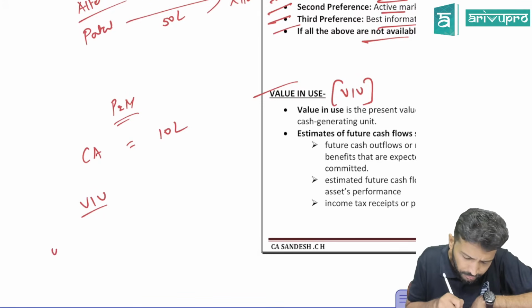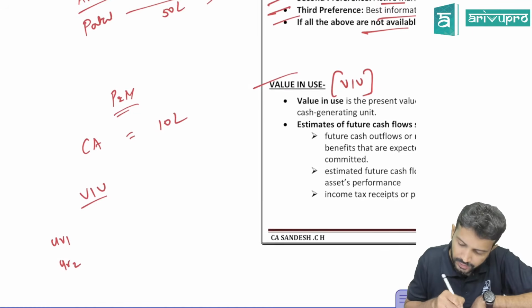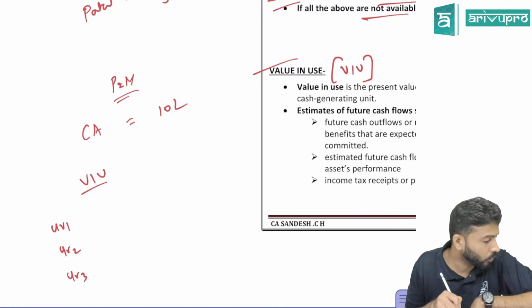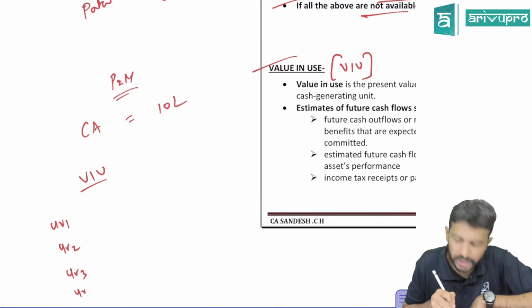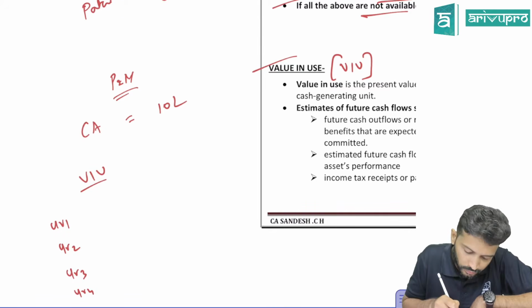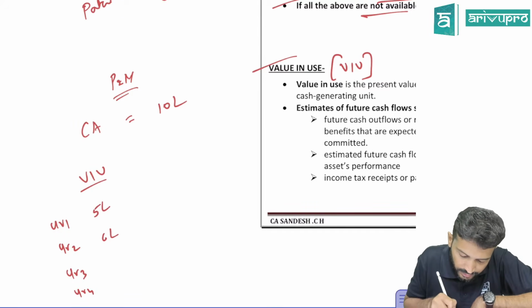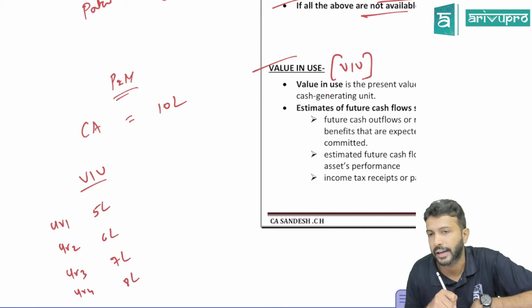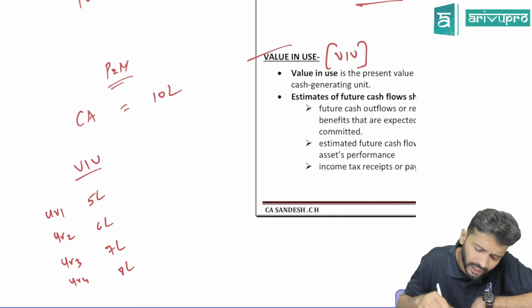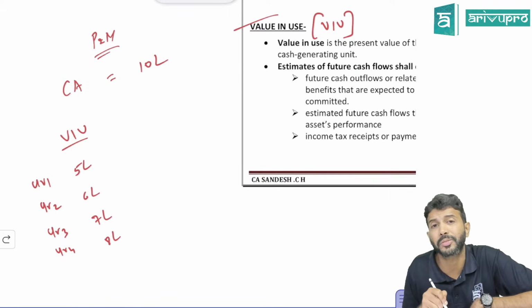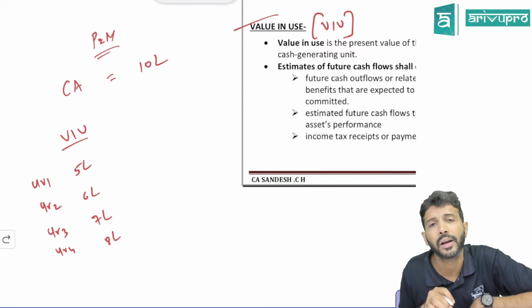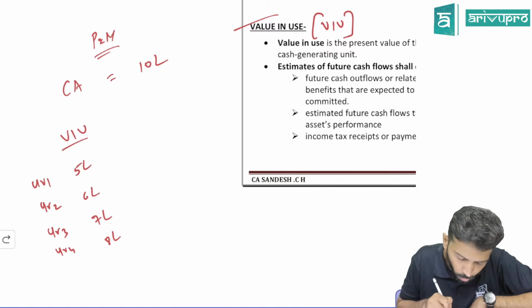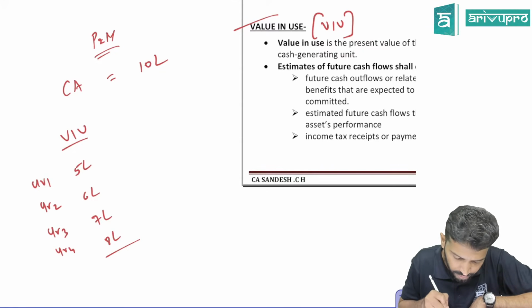Let's say I will get cash flow for 4 years: first year 5 lakh, then 6 lakh, then 7 lakh, and then 8 lakh. This is the cash flow I'm expecting from this asset. What is the total of this? 11, 18, so 26 lakh, correct?